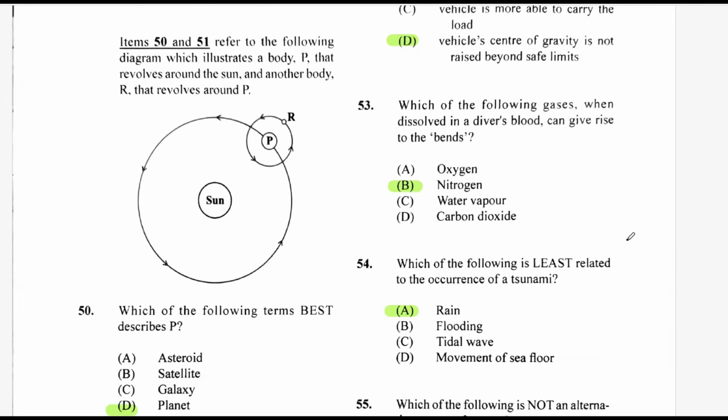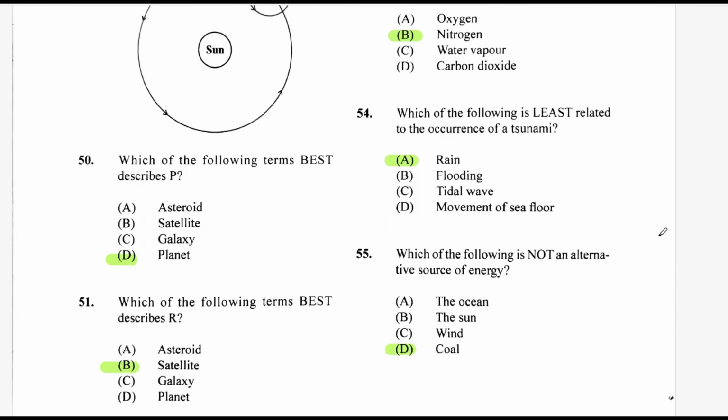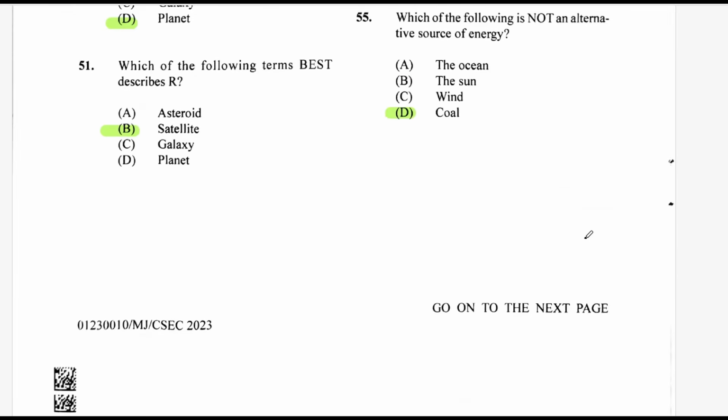and lead to problems. Which of the following is least related to the occurrence of a tsunami? Rain, flooding, tidal wave, movement of seafloor. It'll be rain. Question 55. Which of the following is not an alternative source of energy? It jumps out at the pole. D.